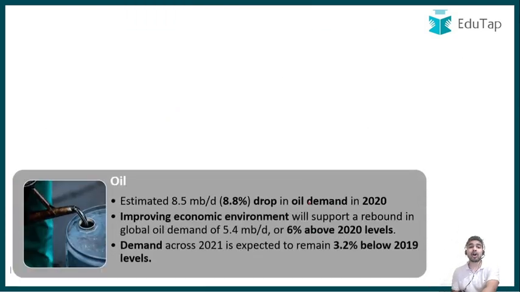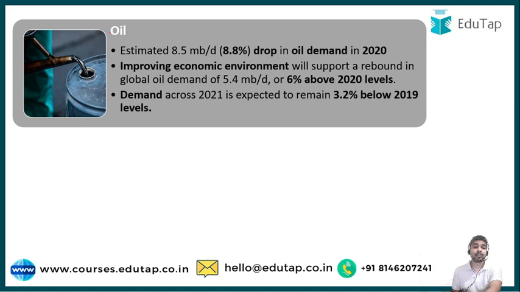If we talk about the first one, that is oil. As per the report, there was a drop of 8.5 thousand barrels per day, which is around an 8.8% drop in oil demand in 2020. So guys, this is the data of 2020: an 8.8% drop in global oil demand. And if we talk about 2021, then it will be 6% above the 2020 levels.